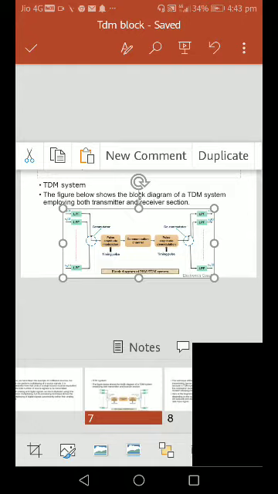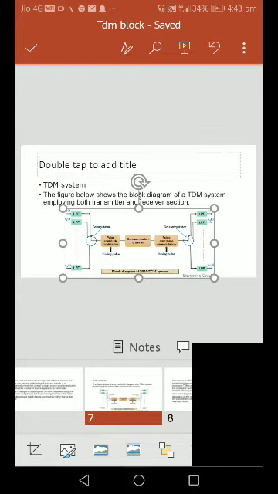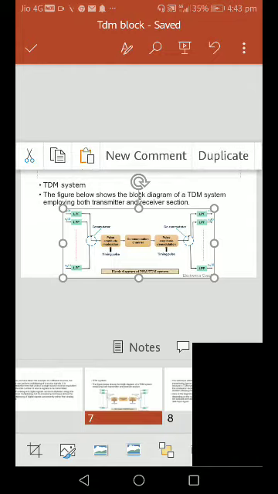At the receiving end, the data will be given to the low pass filter: first the first message signal amplitude for a particular time, and then the second signal with the next sample voltage is given to the second low pass filter, and the third low pass filter, up to n low pass filters.